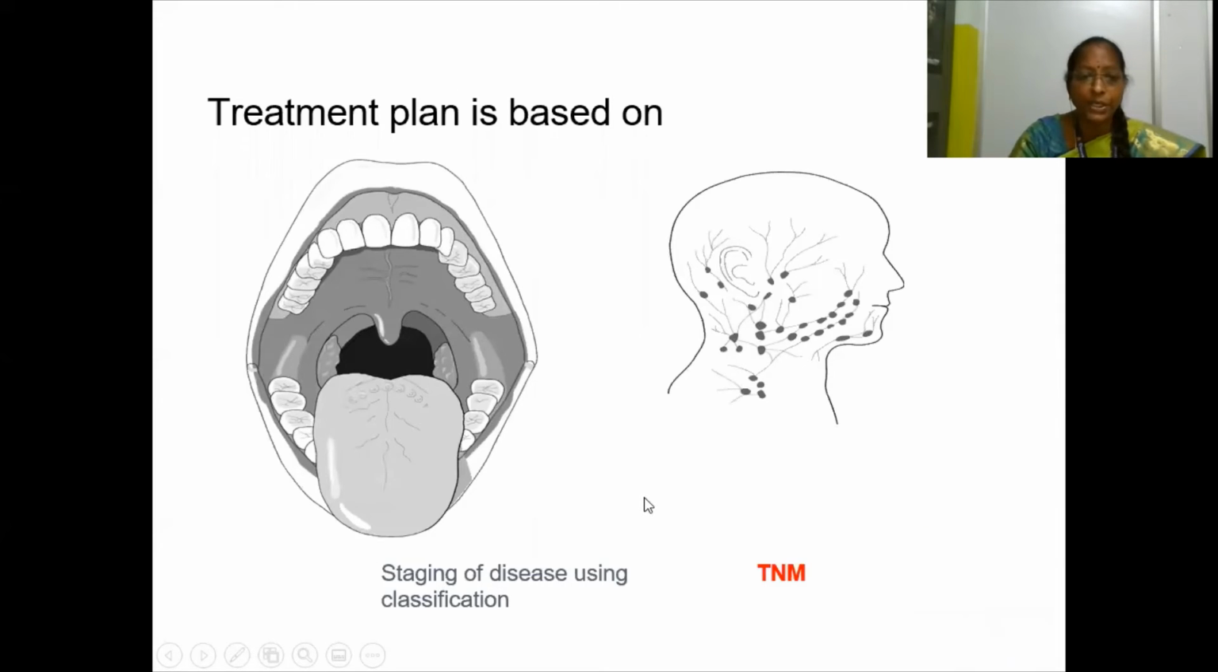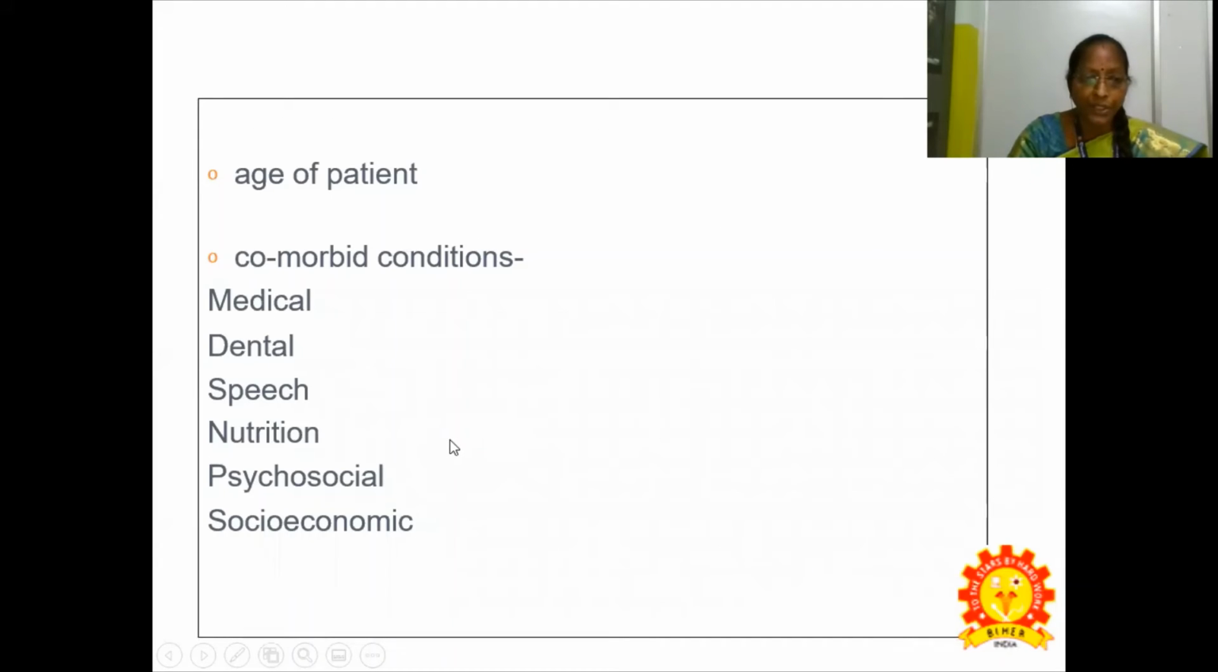Treatment plan is based on staging the disease using a classification. The TNM staging should be done. What is TNM? TNM is tumor, node, metastasis. That is, it will classify the stage of that particular tumor. Also considered are age of the patient, comorbid conditions, medical, dental, speech, nutrition, psychosocial, and socio-economic factors.